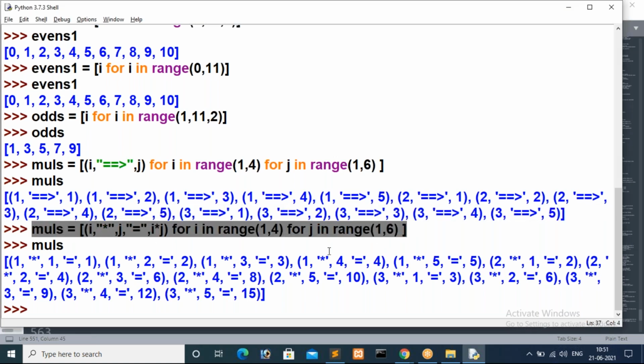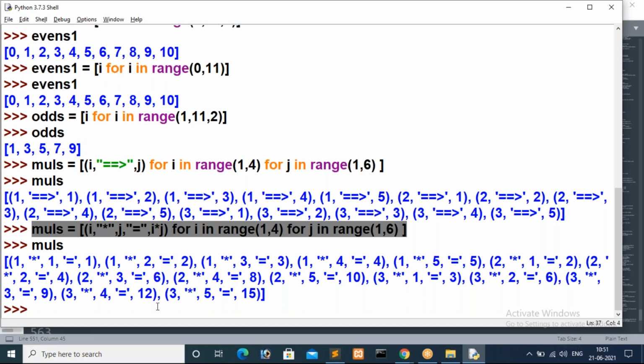Loop inside loop, in the same way you can implement a third loop also. For that you have to specify space here, again you have to keep for k in range of something. You can implement an inner for also. I hope you have no issue with this. Please respond here. Yes, Sudarshan, I have no issue. That's great. If you are clear with this, then I will go with another example. Clear, that is fine.